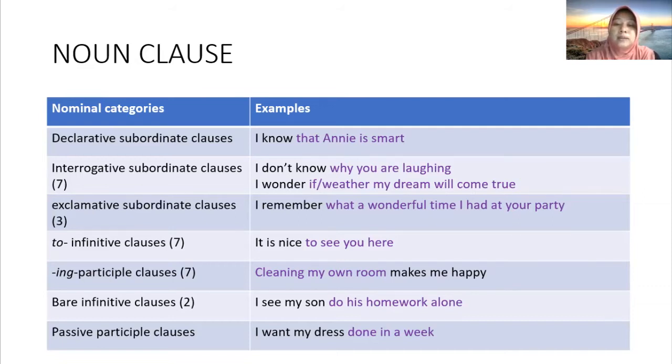So this is the example of an interrogative sentence using a WH question.